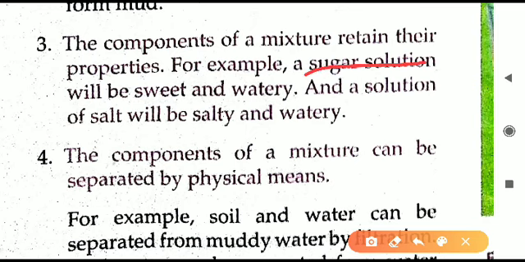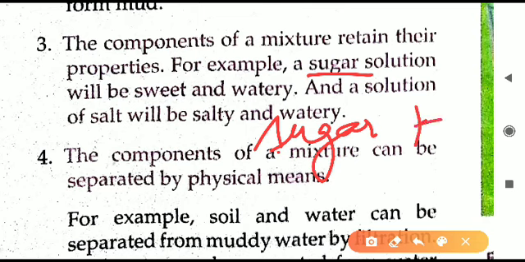Example is given here, sugar solution. Sugar solution is having sugar, and second thing is what? It is having water. So sugar and water, these are the two different compounds that are present in sugar solution. Now the solution will appear to be sweet in taste. Why is it sweet in taste? Sugar solution is sweet in taste because of the presence of sugar. So that is the property of sugar only.